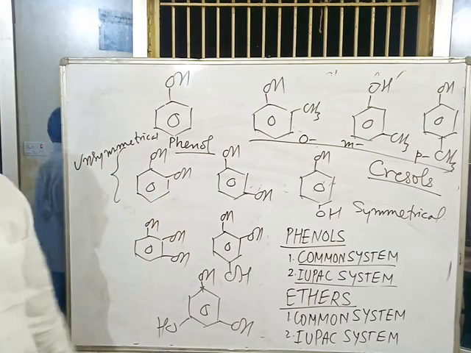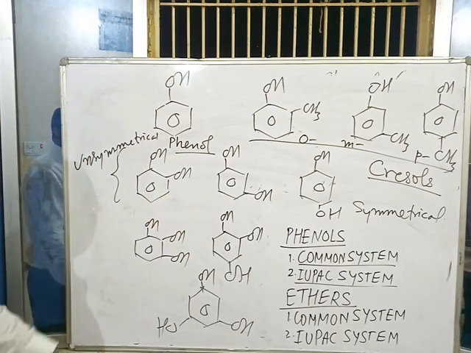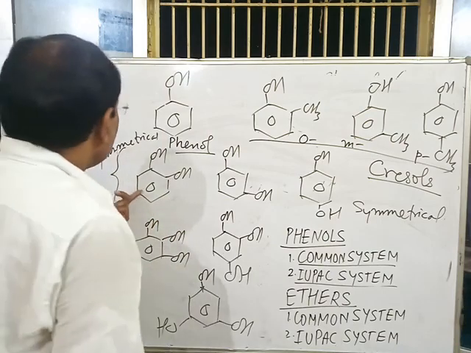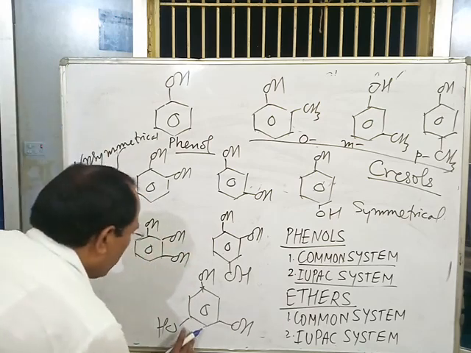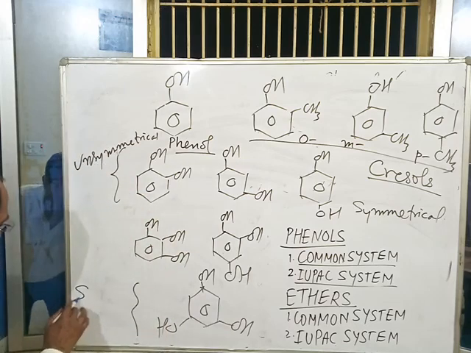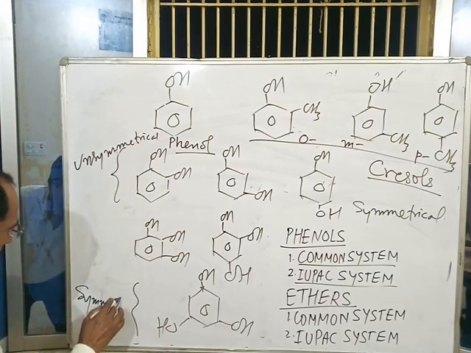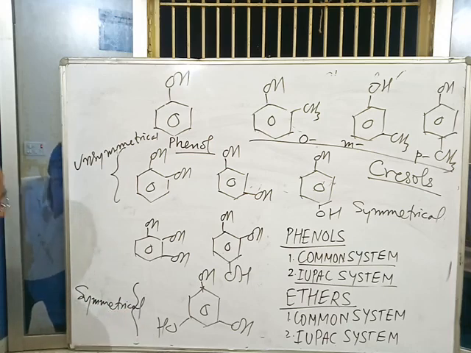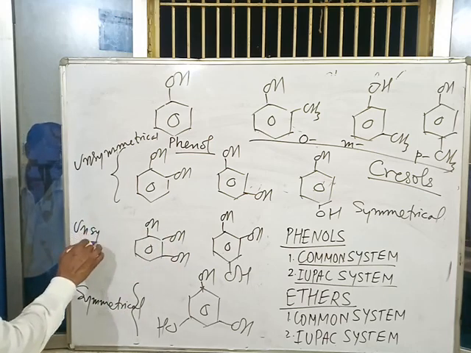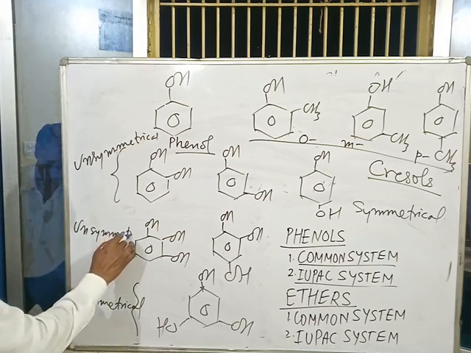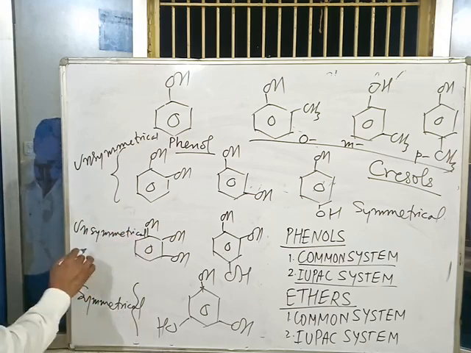Unsymmetrical and symmetrical dihydrate phenols. Like dihydrate phenols, trihydrate phenols may be symmetrical and unsymmetrical. This is symmetrical phenol, and these are unsymmetrical phenols.